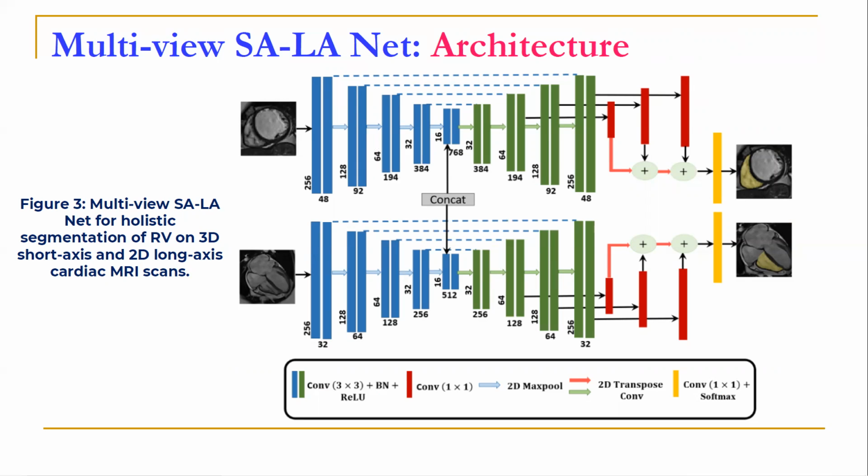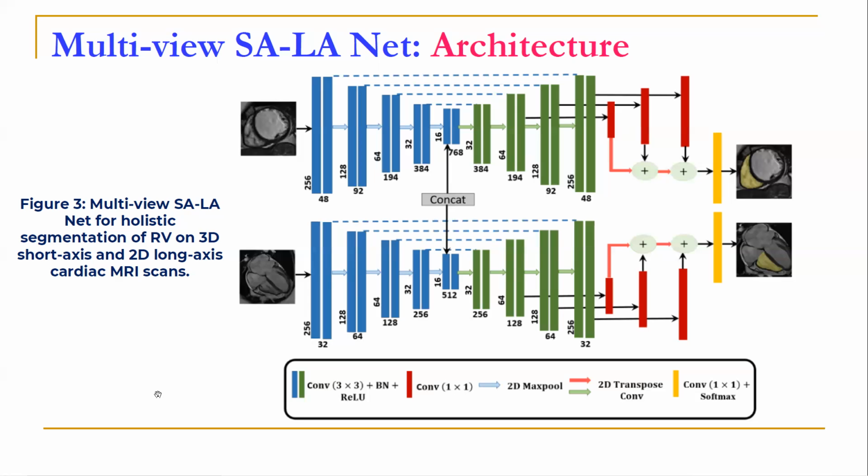On this slide, we have the architecture of the proposed multi-view SALA-NET. It is a 2D architecture with an encoder-decoder backbone. It comprises two branches, one for the short axis view and the other for the long axis view. The two encoding-decoding pathways are asymmetrical in the number of feature maps, which were manually optimized.